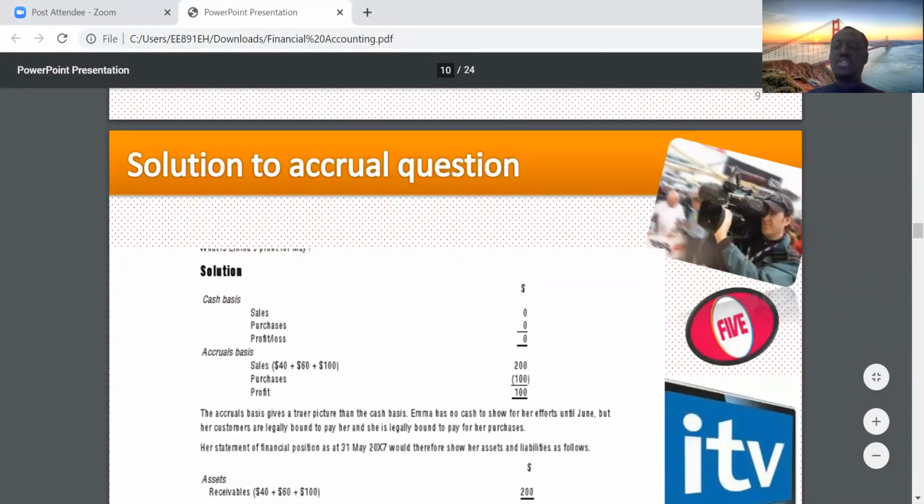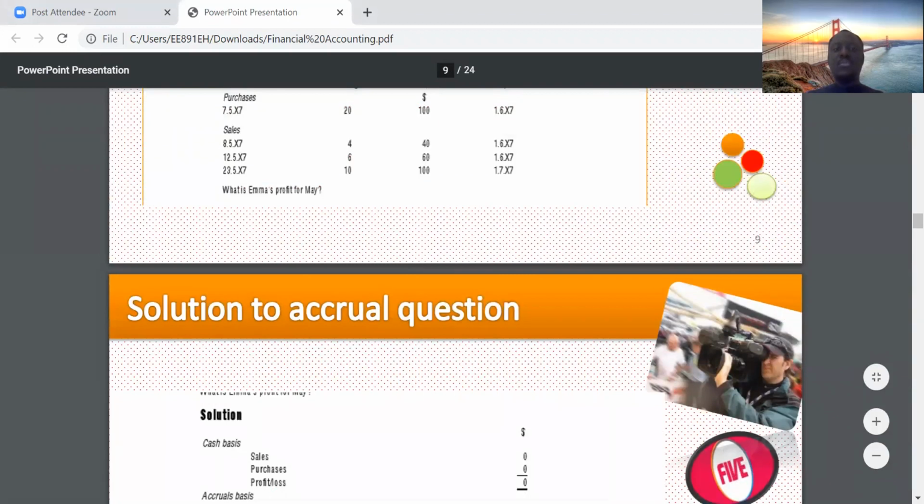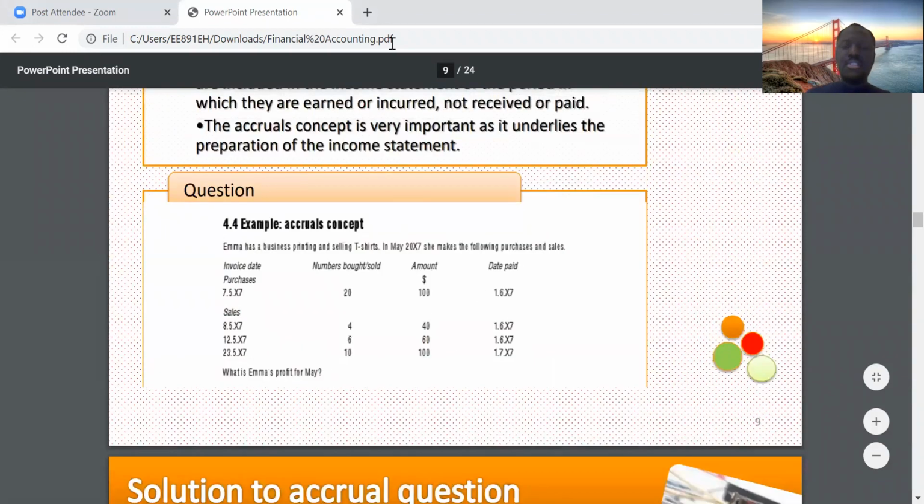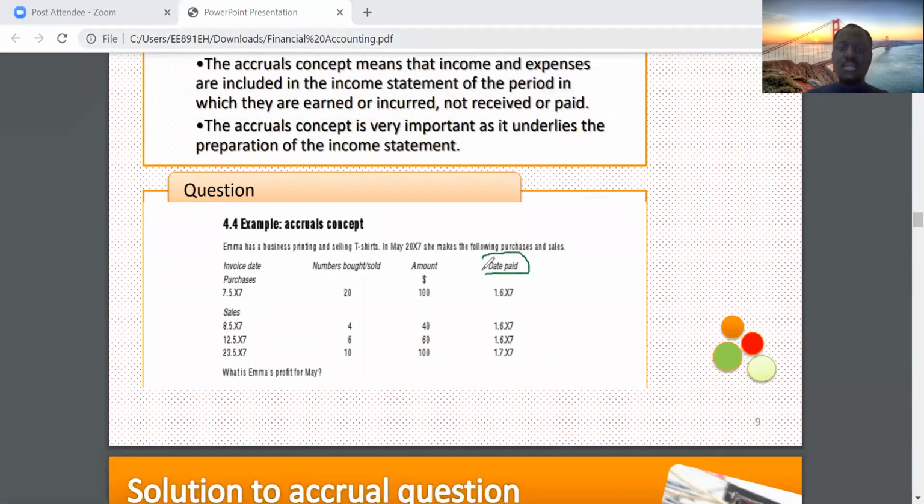And I'll show you why it was 0. So 0 because, again, same principle here. Look at the dates paid. It's in June. Very, very nice. So it means that in May, purchases will be zero. There was no payout.